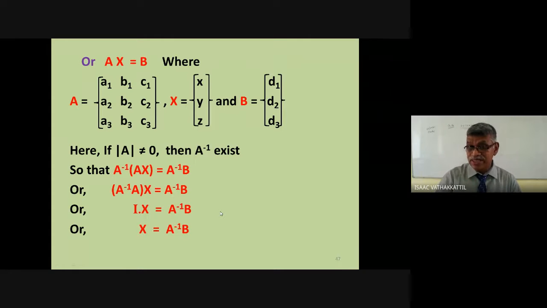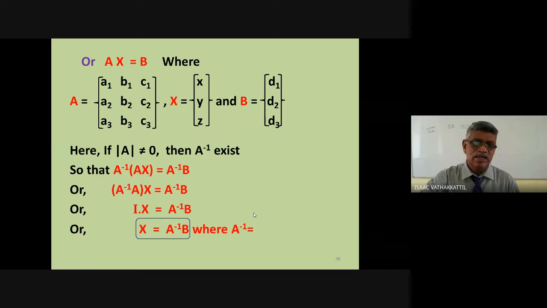But here the only thing is to find A inverse. Find A inverse, multiply with B, then equate to X. X is the column. A inverse B also will be a column matrix. Equating that, you can directly read out what is X, what is Y, and what is Z. You remember, X equal to A inverse B. You can avoid the intermediate steps.